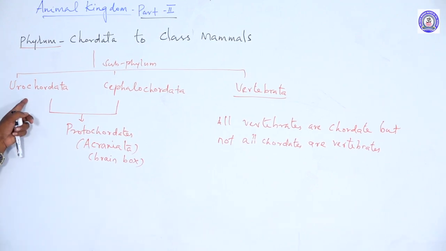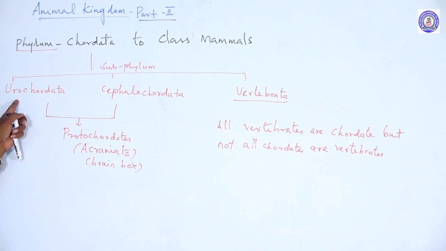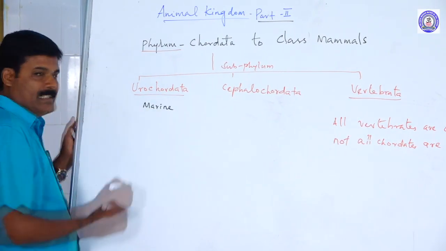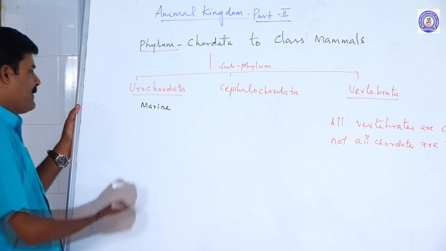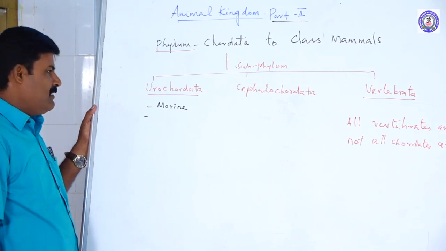Now we will discuss the general characters of Urochordata. Urochordates are marine. They are found only in sea water. These are triploblastic animals.